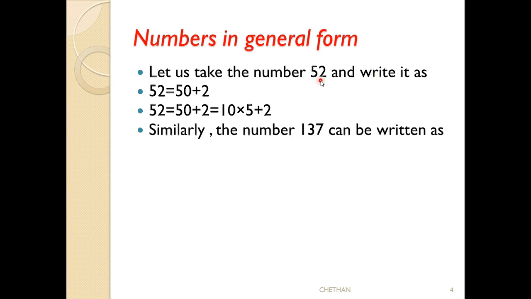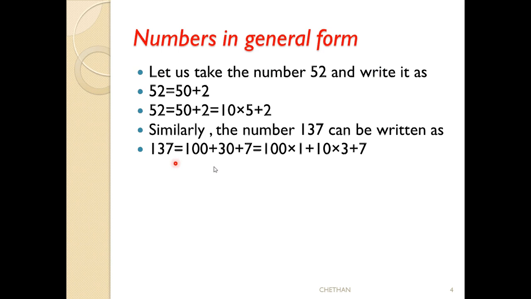For a 2-digit number we can write like this: 52 means 50 plus 2. But in a 3-digit number we can't write 130 plus 7. See here how we have to write. 137 can be written as 100 plus 30 plus 7.